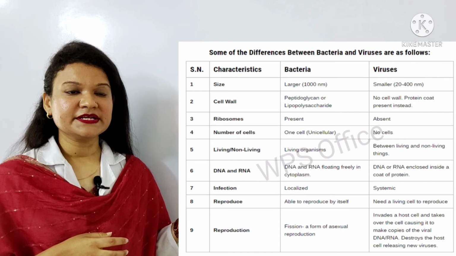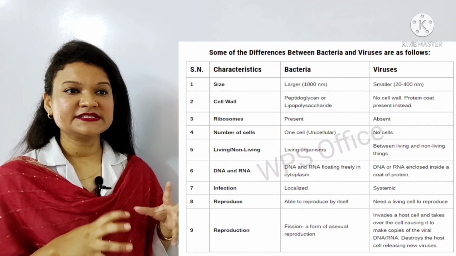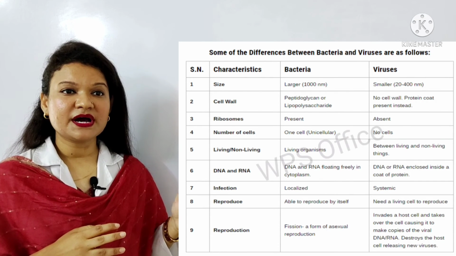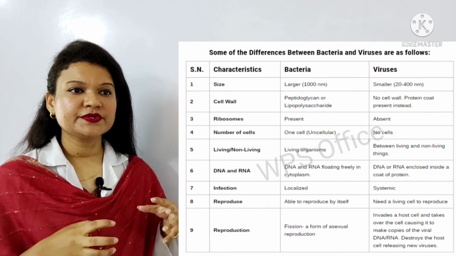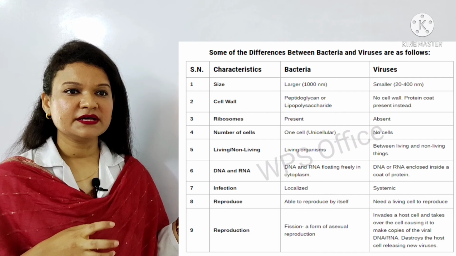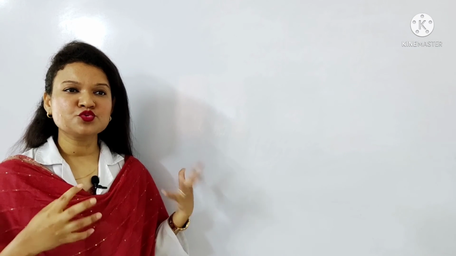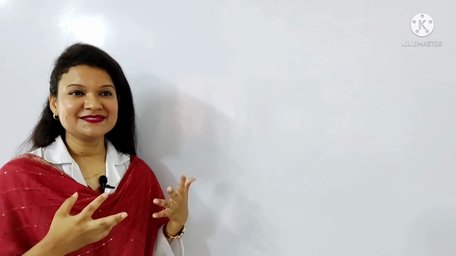DNA and RNA. DNA and RNA float freely in the cytoplasm in bacteria. In viruses, DNA or RNA is enclosed inside a coat of protein. The infection of bacteria is localized and the virus's infection is systemic. There are so many kinds of differences present. You will learn and you will find out what the actual differences are.